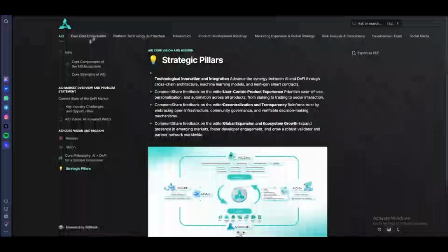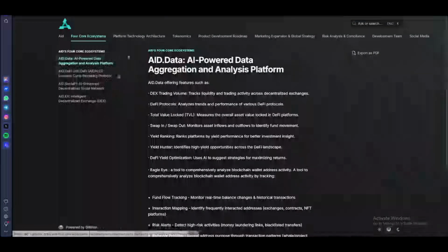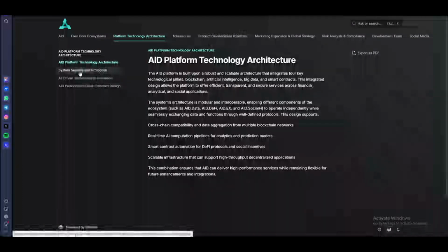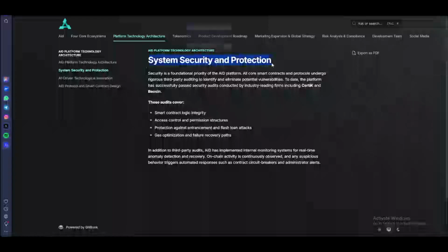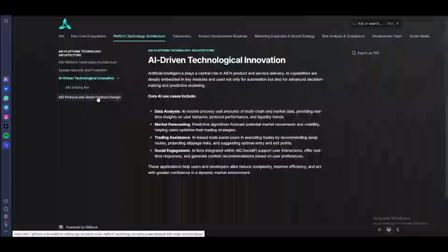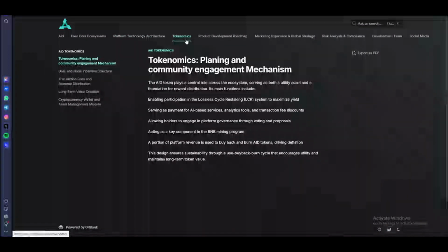This is also about the ecosystem. So they cover AID Data, the data aggregation and analysis platform. And guys, this is the technology platform. This is to build the architecture that integrates four technology pillars. So involved here are system security and protection, and also technological innovation. And this is the AID vertical smart contract design. This is also governance.